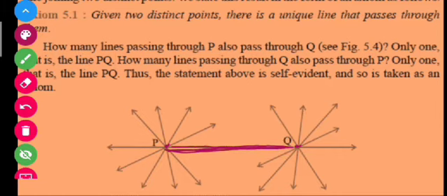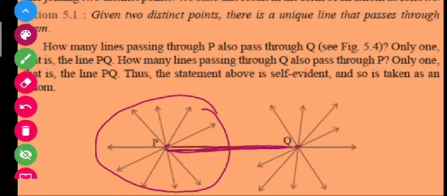But if I am talking about the number of lines that can pass through a point, there are infinite lines. So you can say that if you have to join two different points, there is only a unique straight line, and if you have to pass lines through a single point, there will be infinite lines.